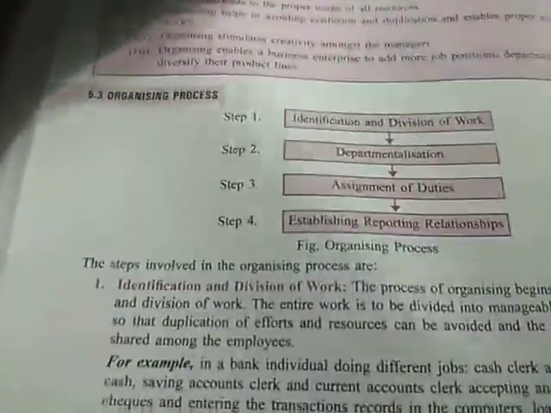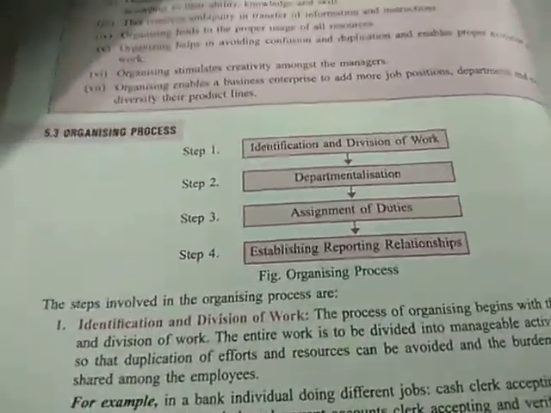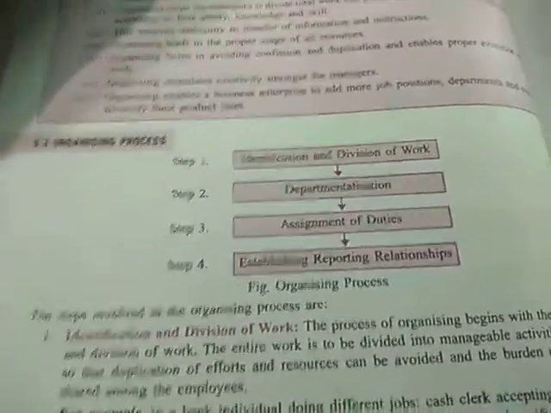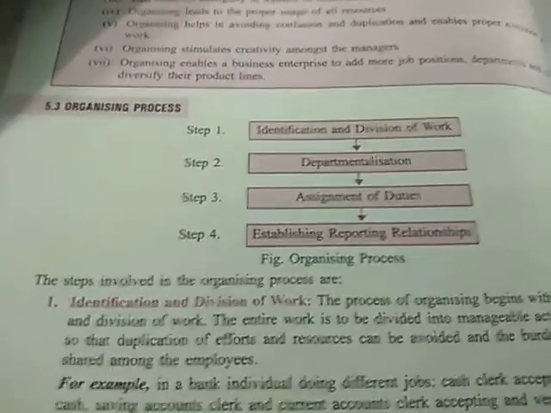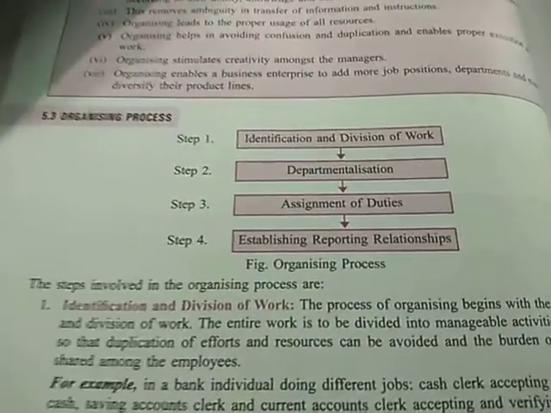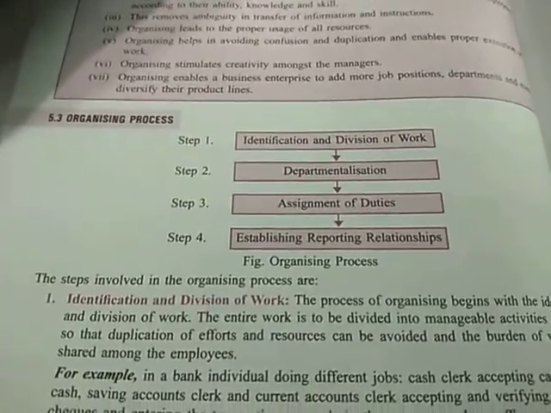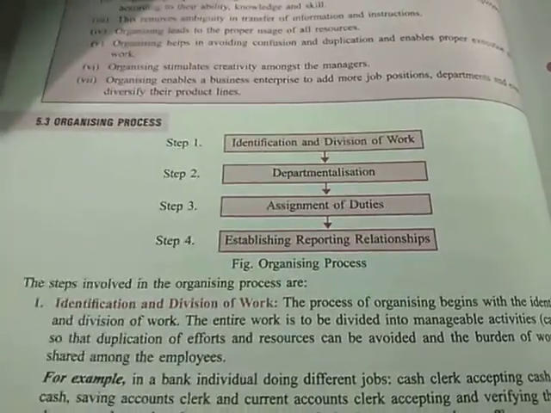Next, we'll see the process of organizing. What is the organizing process? This we'll see here. There are 4 steps in the organizing process. Step 1, identification and division of work. Step 2, departmentalization. Number 3, assignment of duties. And number 4, establishing reporting relationships.